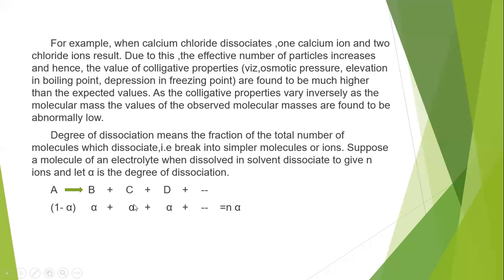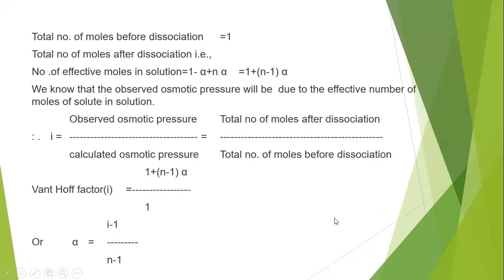If n ions are formed in the dissociation, we get a total of n alpha molecules. The total number of moles before dissociation is 1. Generally, before dissociation, the total number of moles is always 1.